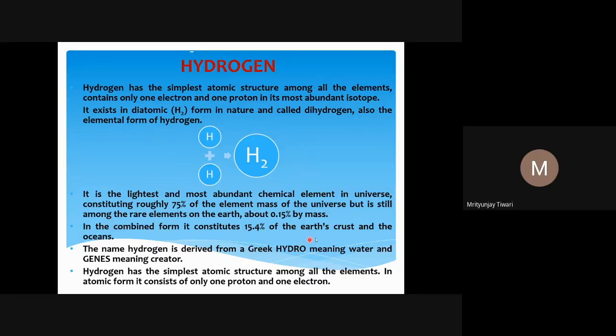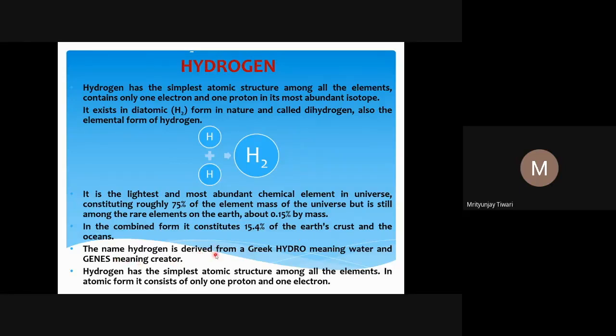Even in the oceans, water contains hydrogen, and in Earth's crust many compounds exist in the form of hydrides. Overall, all the combined forms of hydrogen make up 15.4% of Earth.